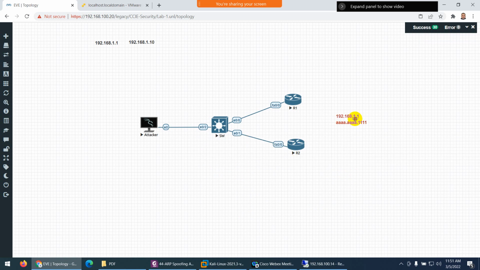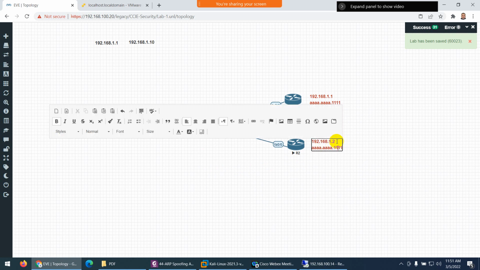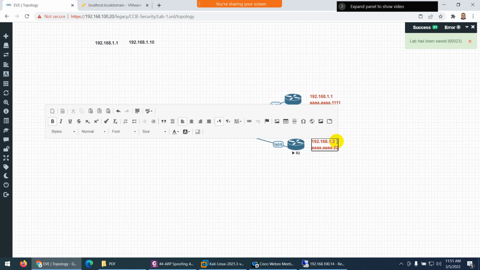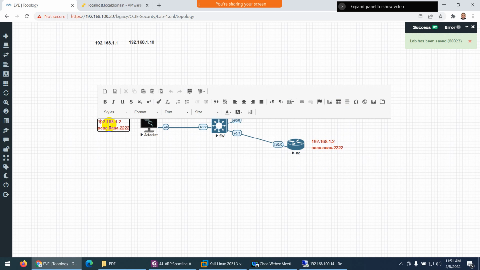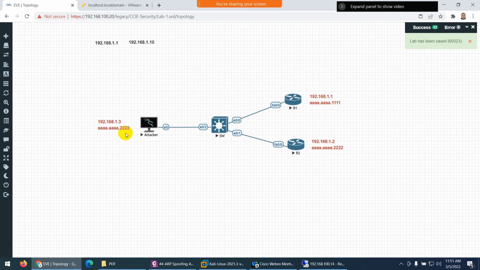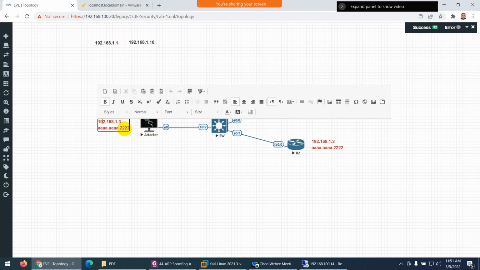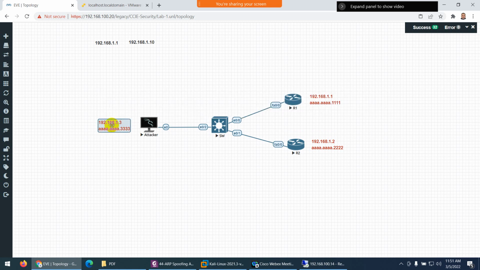Let me duplicate this one, and this is R2, the IP will be 2, and the MAC address we will make 2222. For Kali Linux, we can change the IP to 3 and the MAC address to 3333. This is our target. Why we want to change the MAC address is so that we can easily distinguish them.